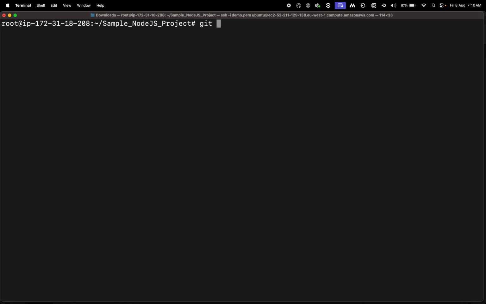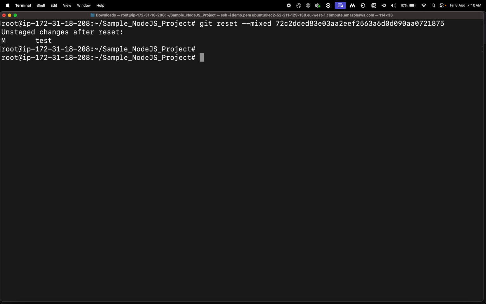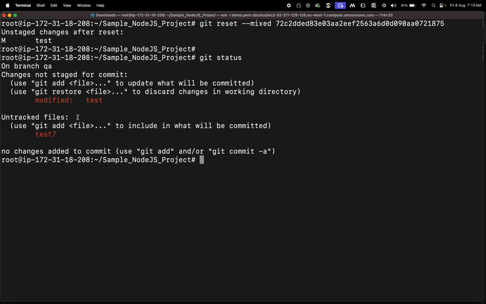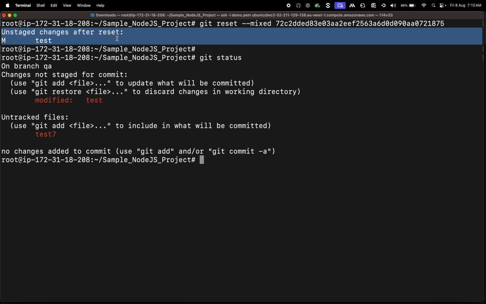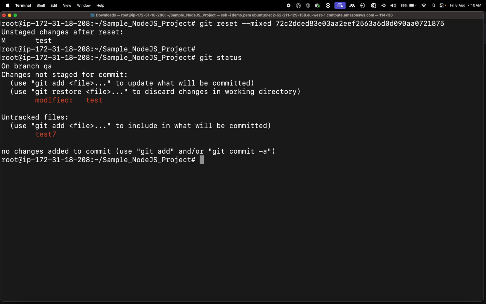Let's do mixed. Now what happens: earlier, git reset soft took one step back, from commit to uncommit to staging. Now here it will take two steps back, from commit to unstaging. Let's say git status. It's a red symbol. It means it even took it out of the staging area, the first place. Git's not even tracking that anymore. That's why, see here, unstaged changes after reset. Commit again.